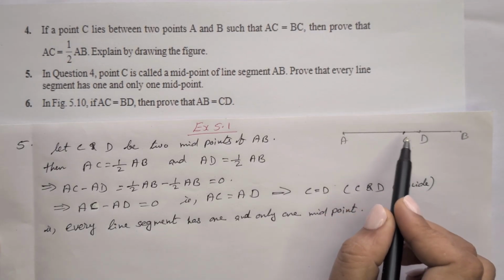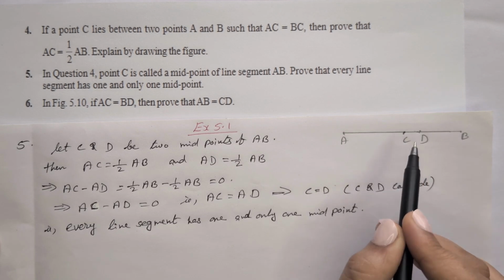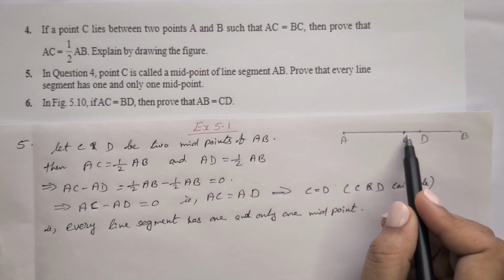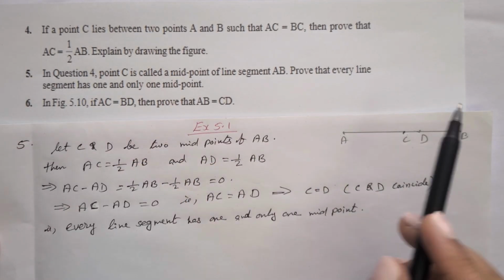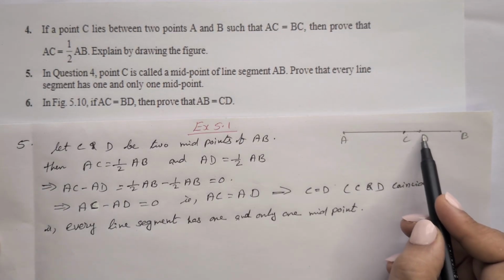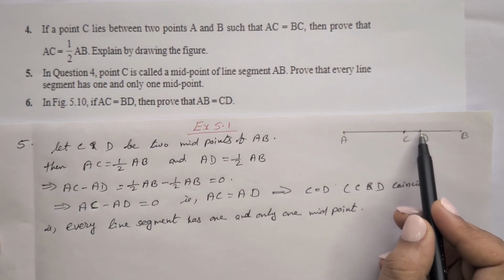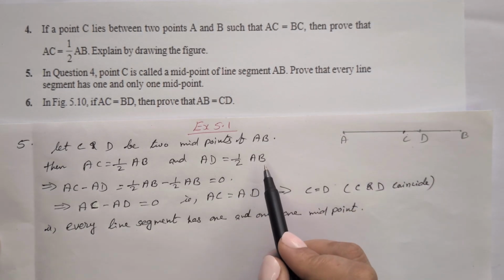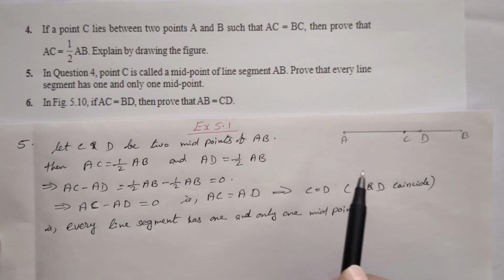Just assume two midpoints, and after that we can see that they turn out to be the same point, coinciding. Now here AC is equal to half of AB, as we already proved in the previous question. And AD is equal to half of AB, because if D is another midpoint, then AD is half of the full line segment AB.